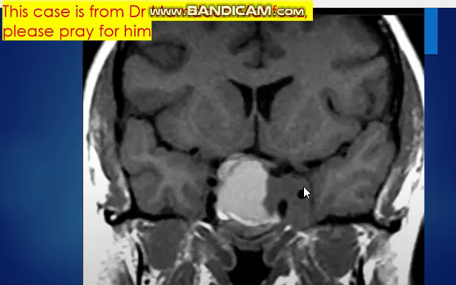The invasive macroadenoma can surround the internal carotid artery without narrowing. However, the cavernous sinus meningioma, when it arises in the same region here, can surround or encase the internal carotid artery with characteristic narrowing.